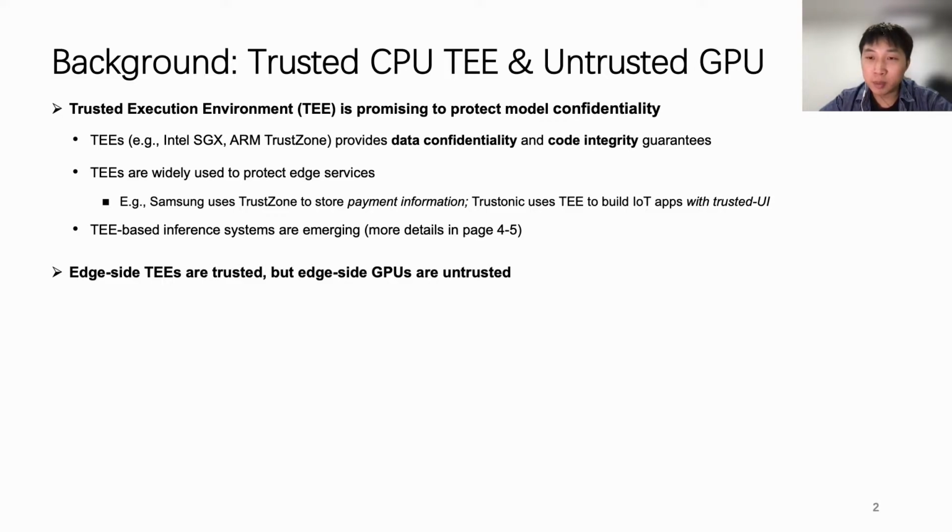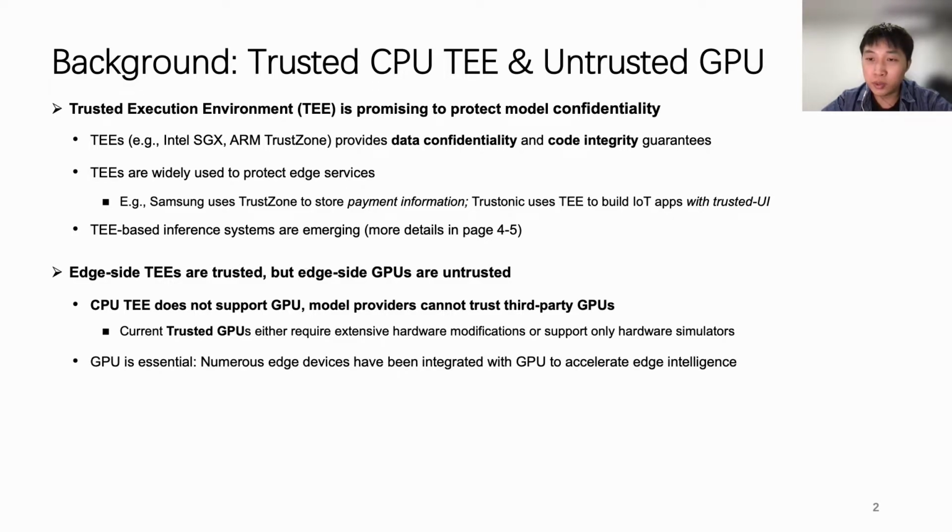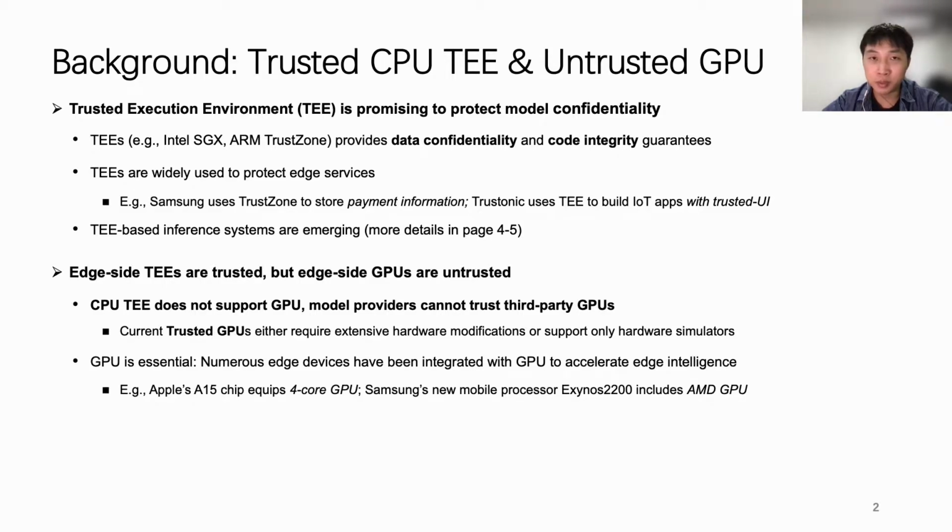Although edge-side TEEs can be trusted, edge-side third-party GPUs are untrusted by model providers. This is because CPU TEEs do not support GPU acceleration. In addition, although there are some promising TEE-integrated trusted GPU research systems, these systems are not publicly available, as they either require extensive hardware modifications or support only hardware simulators. However, GPU is essential for high performance. Numerous edge devices equip GPUs to accelerate edge intelligence. For example, Apple's A15 chip equips a 4-core GPU. Samsung's new mobile processor includes an AMD GPU.